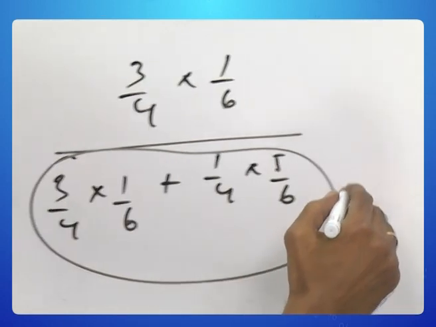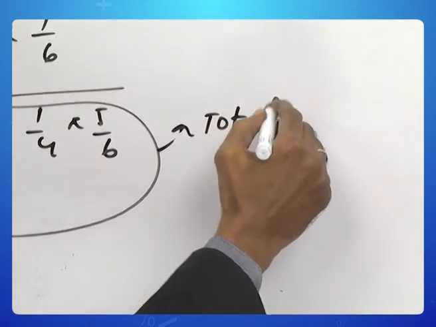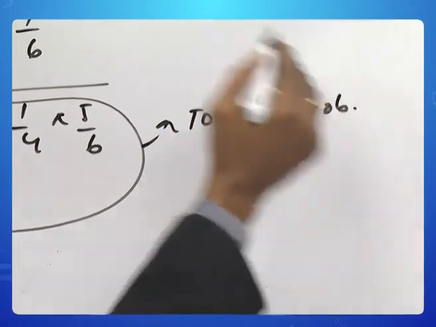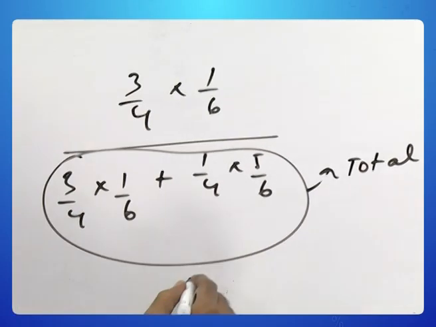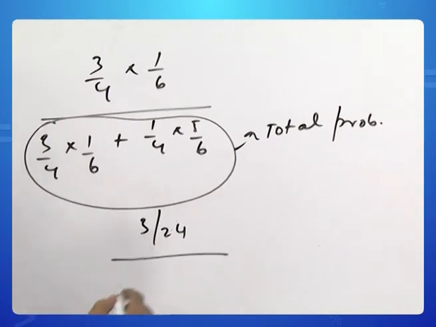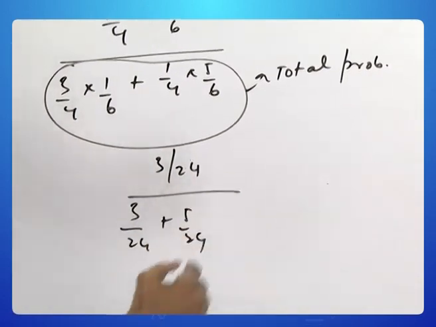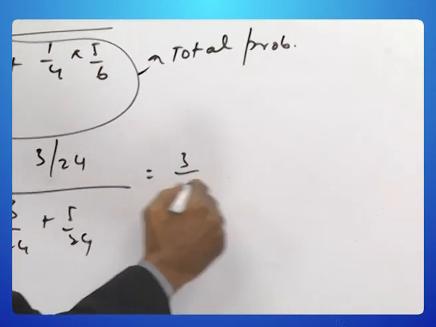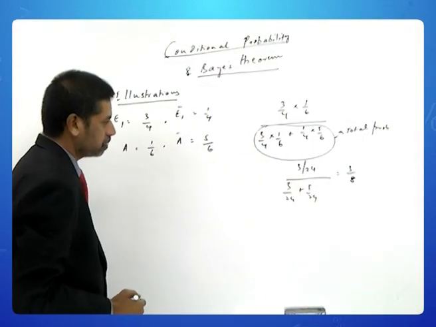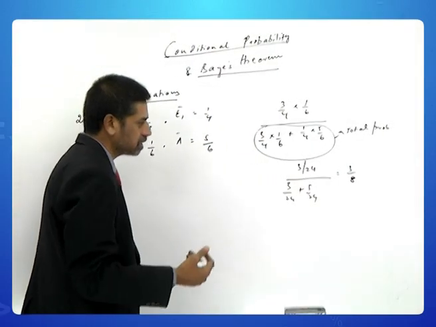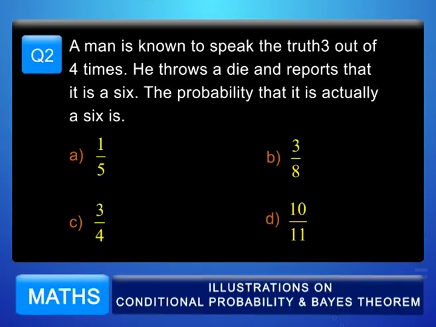This denominator is called the total probability. So, this becomes 3 by 24 divided by 3 by 24 plus 5 by 24. So, 3 by 8 is the probability that he gets a 6 and he says it's a 6. So, the correct option for this problem is B.